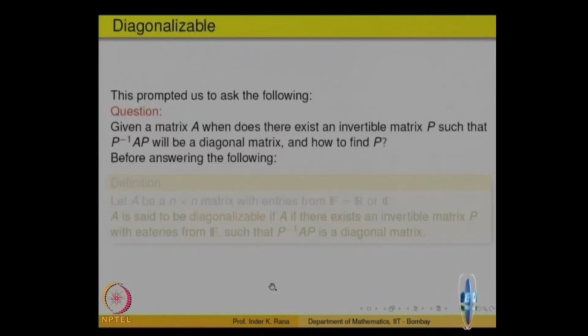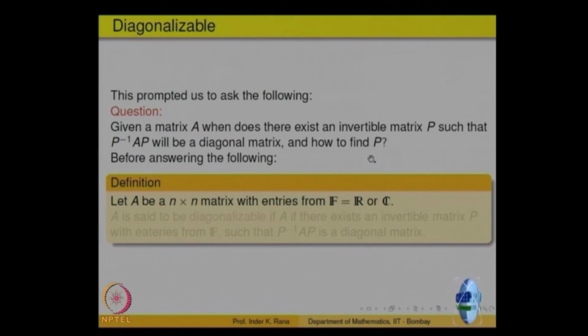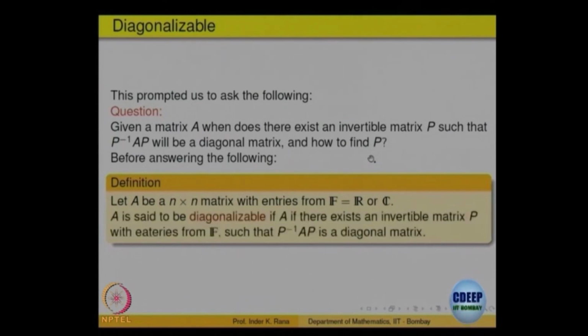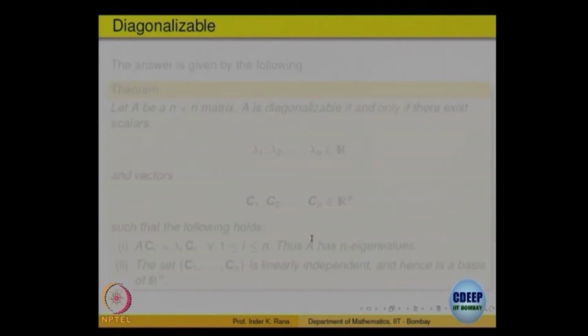This prompted us to ask the question: given a matrix A, when does there exist an invertible matrix P such that P inverse AP is a diagonal matrix, and how to find that P? So, we made a definition that a matrix A is diagonalizable if there exists a matrix P which is invertible such that P inverse AP is a diagonal matrix. And we stated a theorem, actually we proved it also partially.